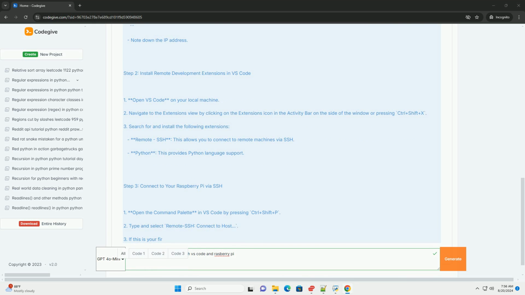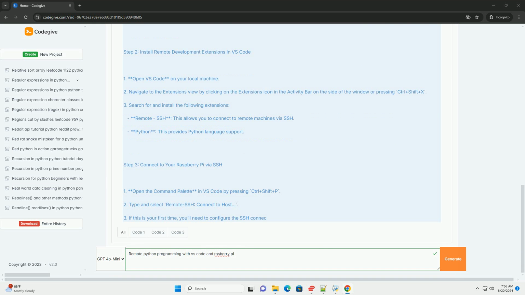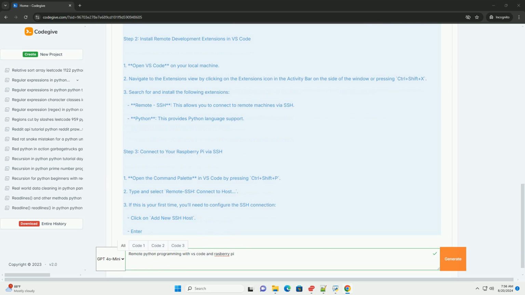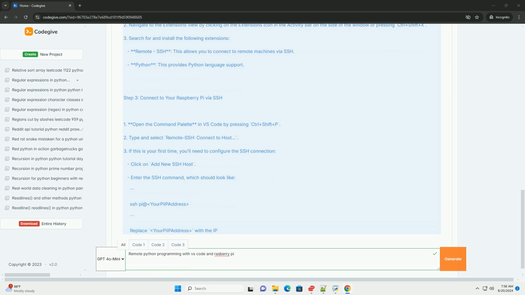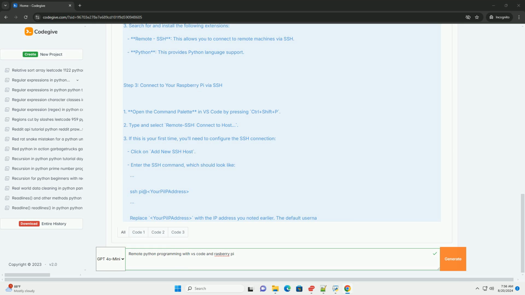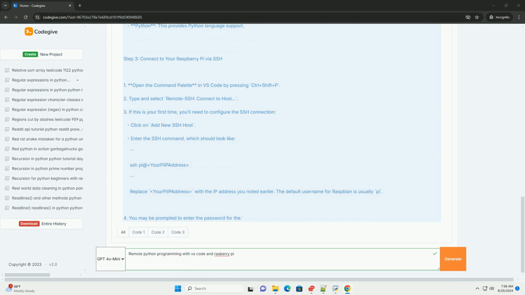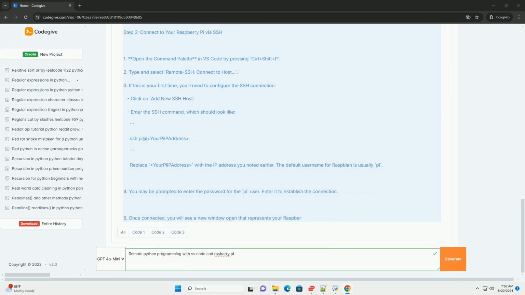Step 2. Install remote development extensions in VS Code. 1. Open VS Code on your local machine. 2. Navigate to the extensions view by clicking on the extensions icon in the activity bar on the side of the window or pressing Ctrl-Shift-X. Search for and install the following extensions: Remote SSH. This allows you to connect to remote machines via SSH.